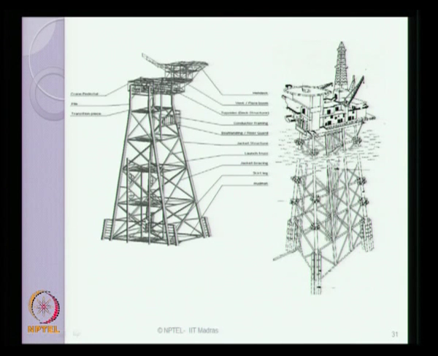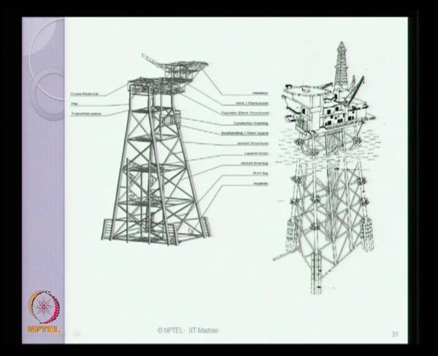So, a typical animated view of a jacket platform consists of the derrick mast, the crane, the flare boom, the helipad, the living quarters and of course what we call the jacket legs. Essentially this kind of structure is transparent to wave action. What we mean by transparency is that the wave is allowed to pass through the form of the structure. Since they are transparent, the lateral loads exerted on these members are phenomenally reduced in comparison to that of caissons or gravity based structures. So, they are steel jacket platforms.